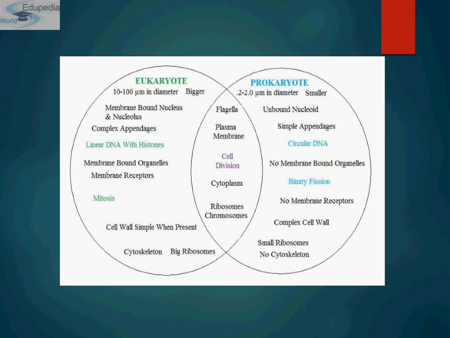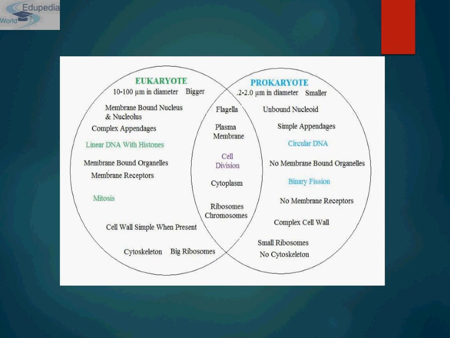Eukaryotes have membrane receptors for sensing the environment, whereas prokaryotes don't have this feature. Eukaryotes divide by mitosis and meiosis, and prokaryotes divide by simple binary fission.